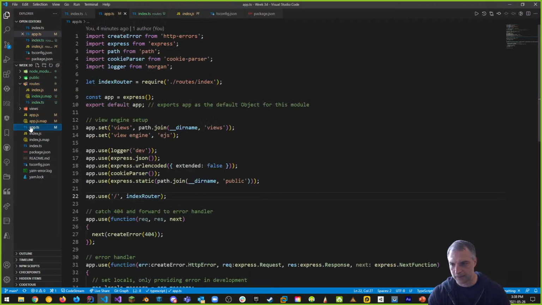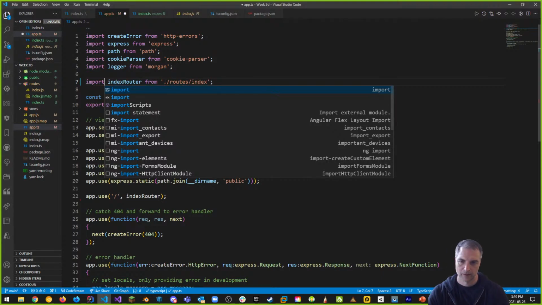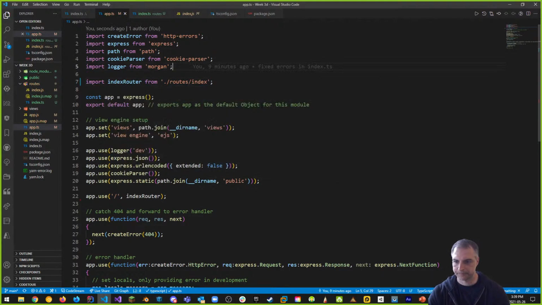But if we look at our app.ts, now we have a bit of a problem because our index router is not going to work out the same way. So let us do this in our app.ts. Well, we can do the same thing we did before. We can say index router from routes.index. And we want to import, of course, not do a let statement. All right, so we can save that. And everything now is the same, but we're using imports instead of lets and consts.